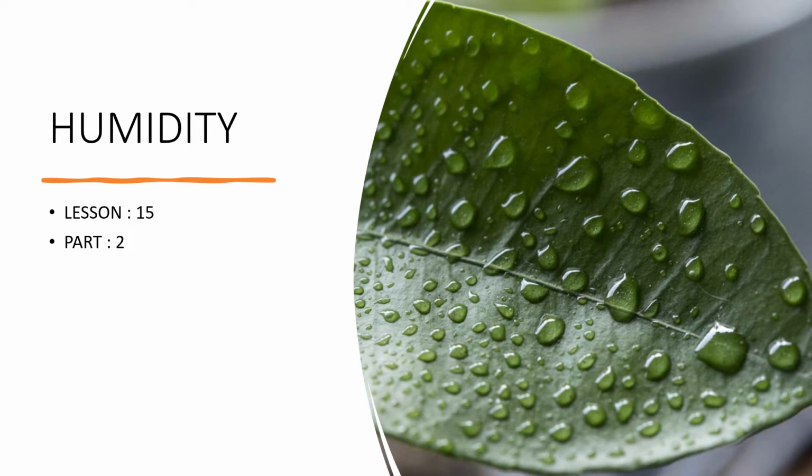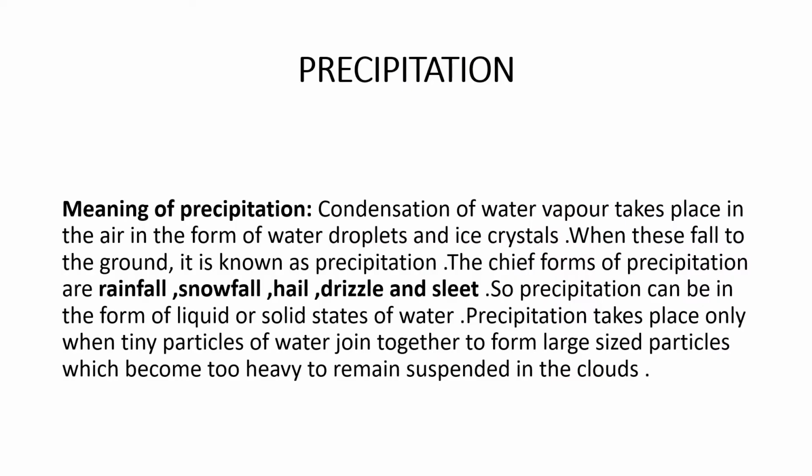Hello students, today I'm going to start with part 2 of lesson 15, humidity. Our topic is meaning and types of precipitation and the different types of rainfall. Let us first understand what is meant by precipitation.